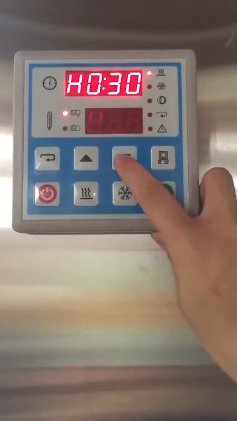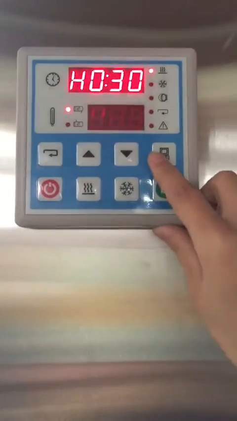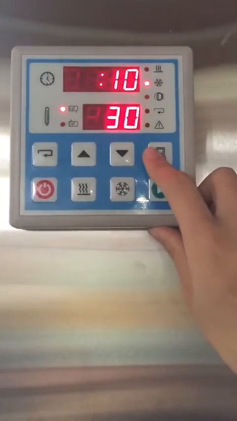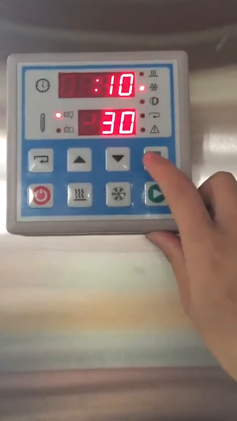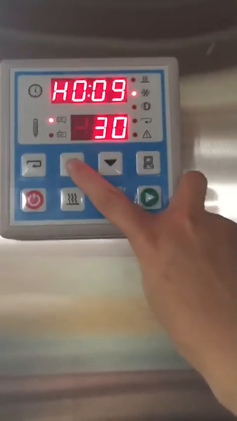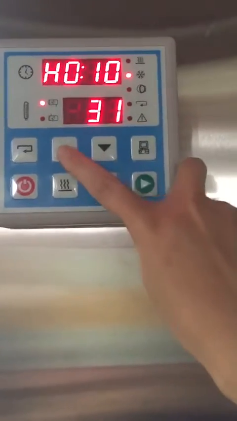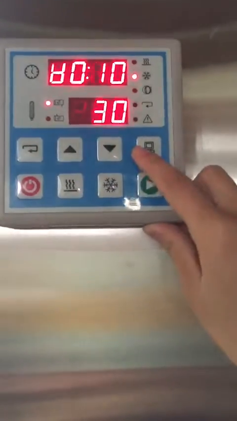Okay. You can edit or reduce temperature. Okay. Cooling temperature. Okay. This one also can add or reduce cooling time. This is cooling temperature. You can add it or reduce.